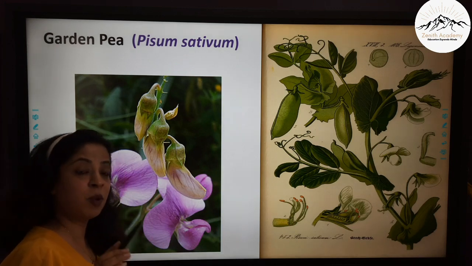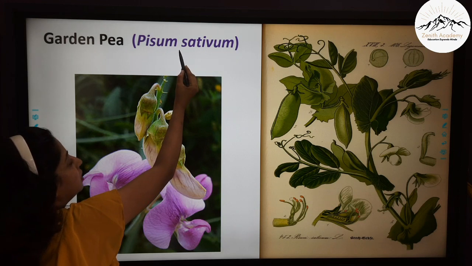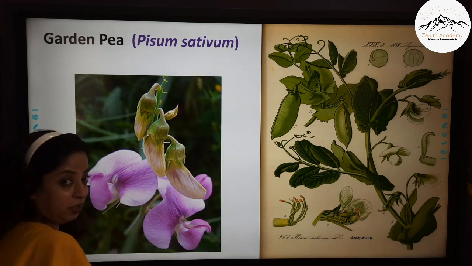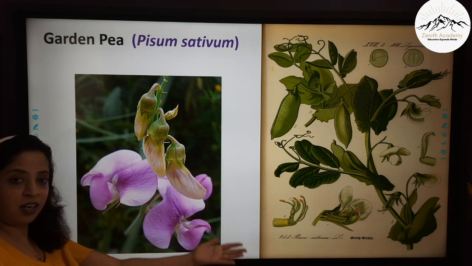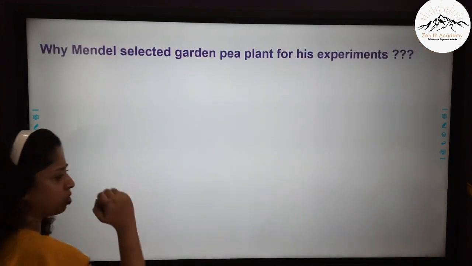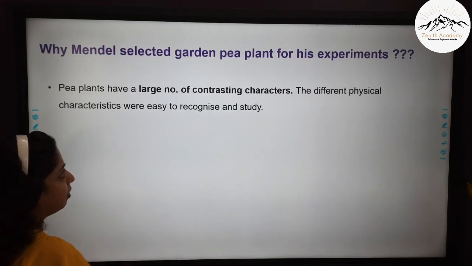Students, you should always remember that when you are writing the scientific name, the second name should be in small letters. So don't write S capital. So he conducted the study on Pisum sativum. Now, why did he choose Pisum sativum only? He selected it for a particular reason.